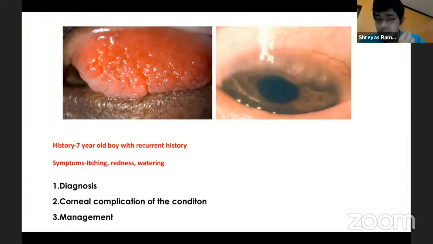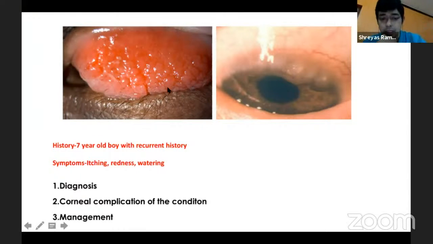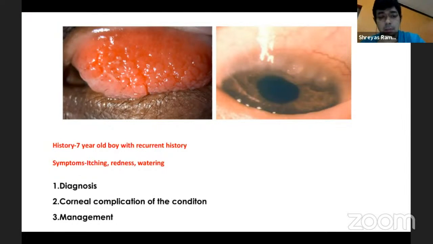And what is this diagnosis? Giant papillae. Could be VKC, sir. Vernal keratoconjunctivitis. So VKC, what are the types of VKC? Limbal, bulbar, palpebral, or mixed. Okay. So what kind of complication is associated with each? What can bulbar cause? What can palpebral cause? What complication can you have?